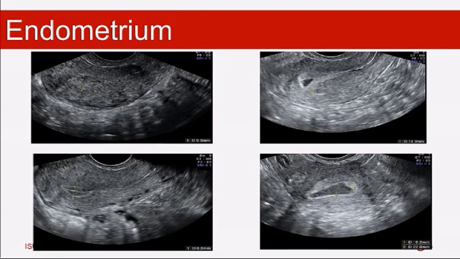So you've got this one here, which you could initially think, oh gosh, is that an incomplete miscarriage? Is there something left in the uterus there? You've got this one here, who almost looks like she's got a periovulatory triple line appearance to her endometrium. Got this lady here that's got some blood in the cavity, as does this one, just some fluid in there. So you can see there is a huge variation in the endometrial appearance.